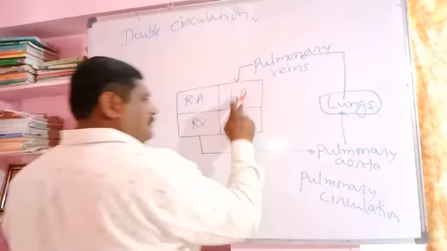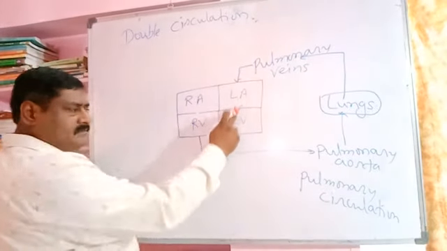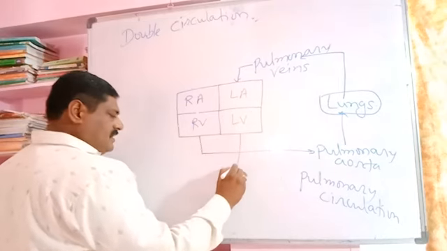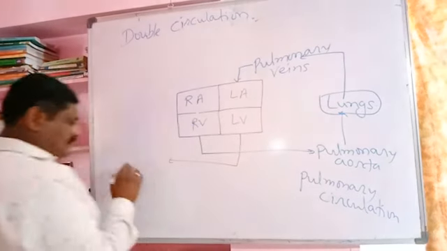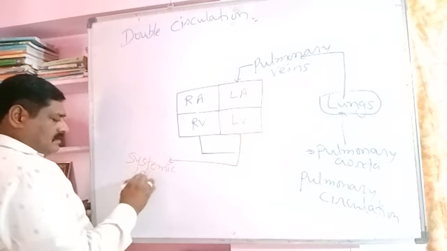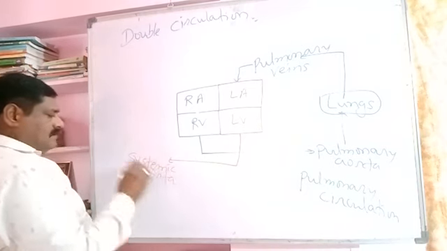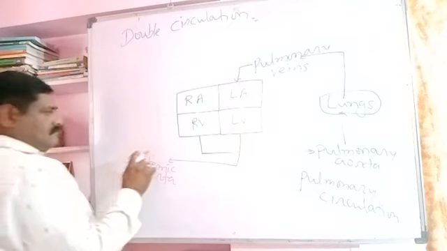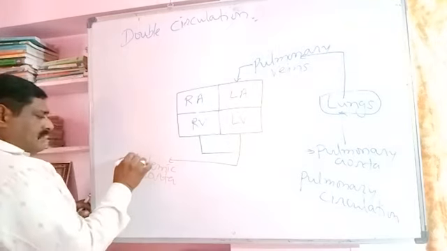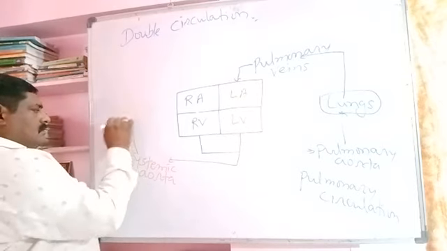Then the pure blood from the left atrium passes to the left ventricle. The left ventricle pumps blood into the systemic aorta, which supplies blood to different organs with the help of the dorsal aorta and other blood vessels.